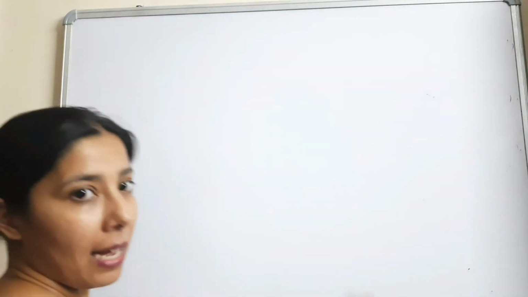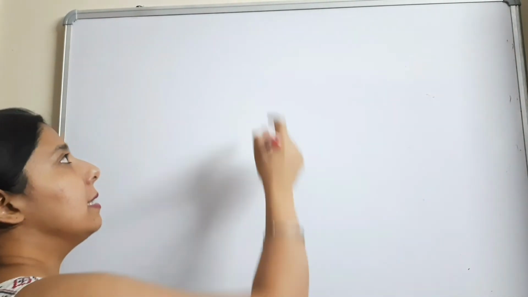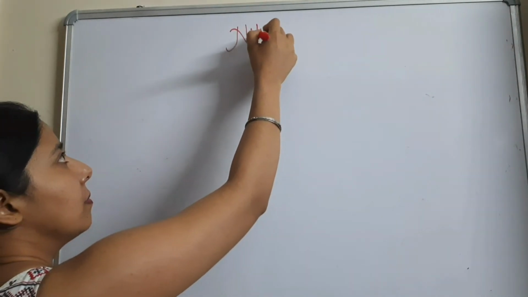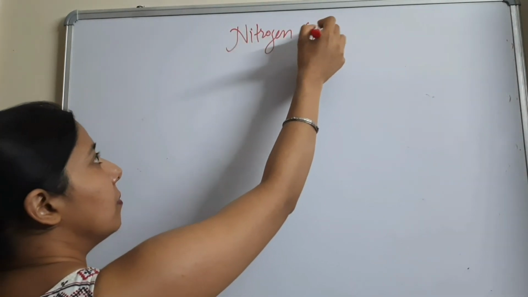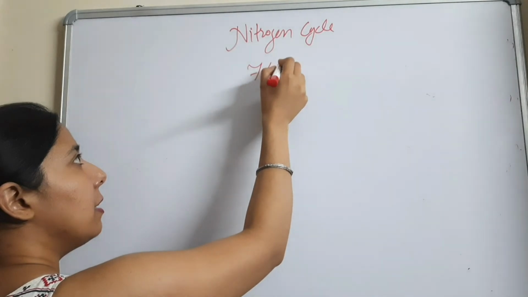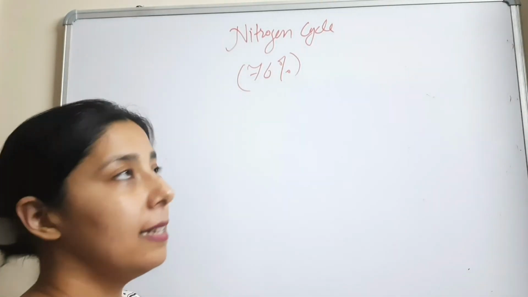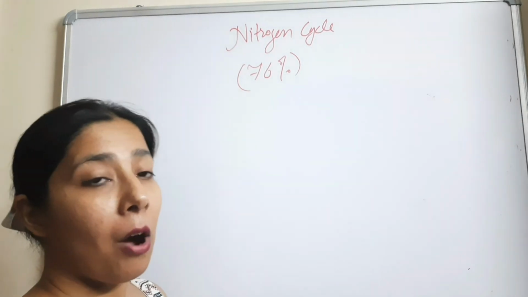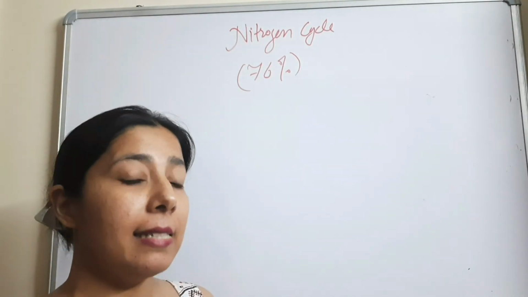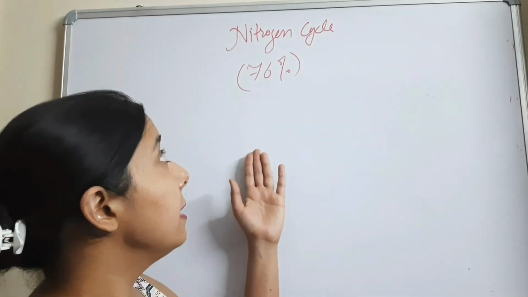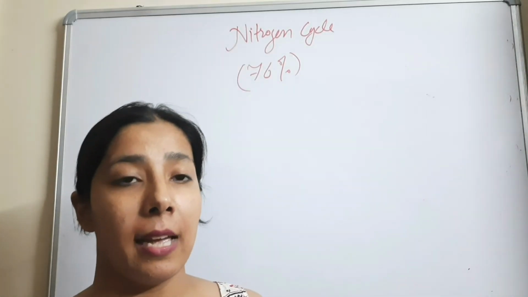Now the next and the last topic for today's video is the nitrogen cycle. Around 76% of the gases in the atmosphere consist of nitrogen gas, and how this nitrogen gas is balanced in the atmosphere is described in this nitrogen cycle.